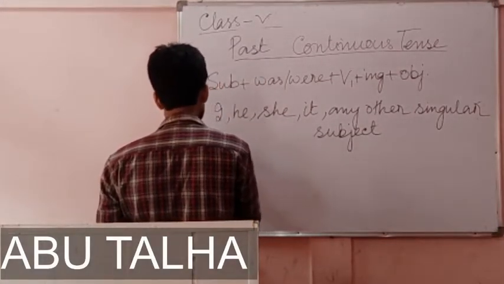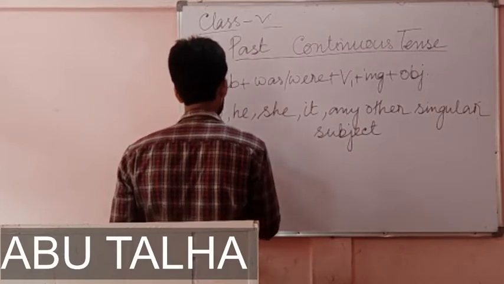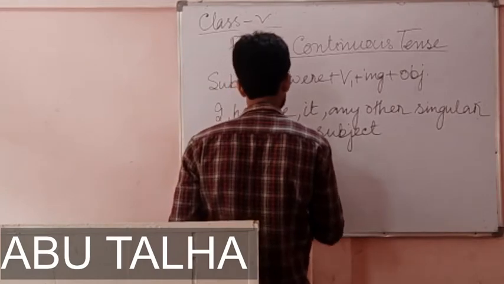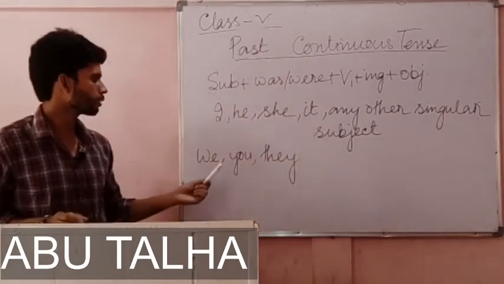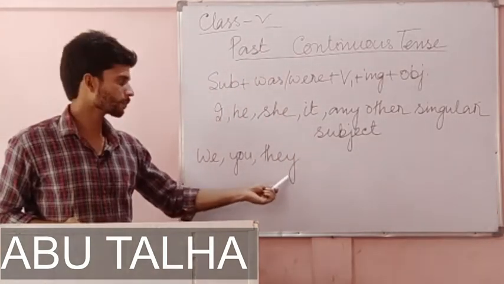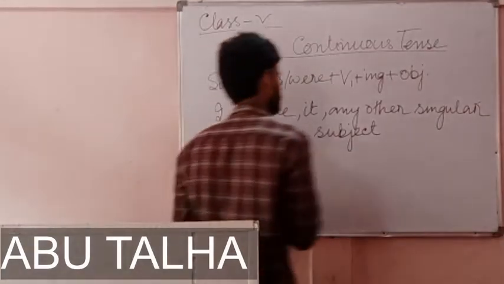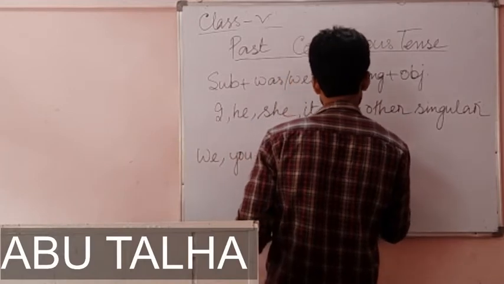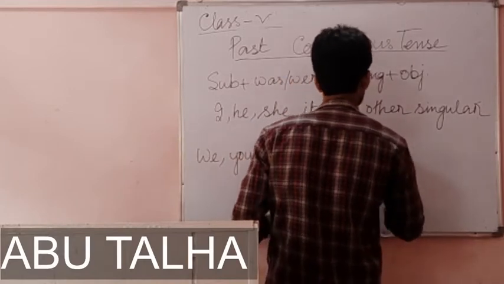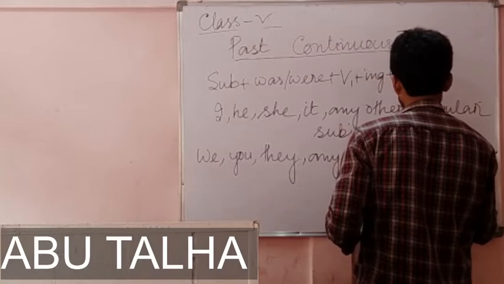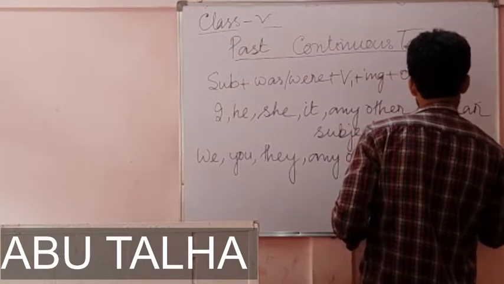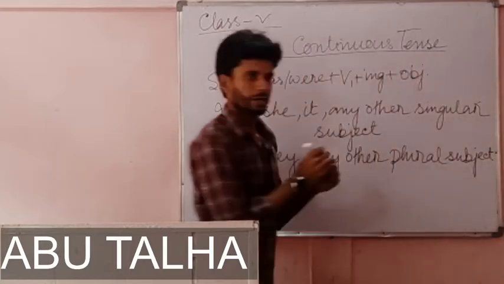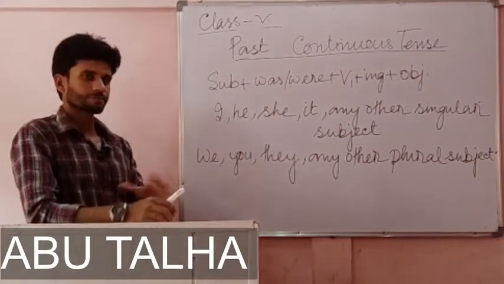And when to use were: subjects like we, you, they, and any other plural subject.